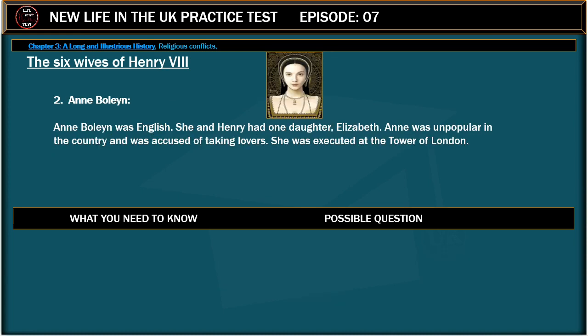Anne Boleyn. Anne Boleyn was English. She and Henry had one daughter, Elizabeth. Anne was unpopular in the country and was accused of taking lovers. She was executed at the Tower of London.